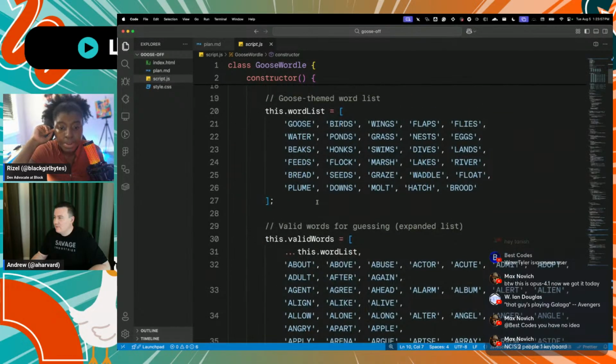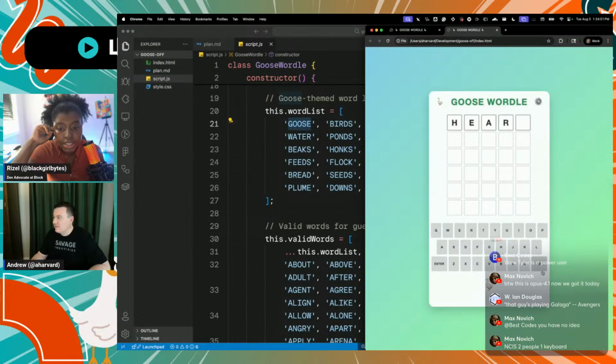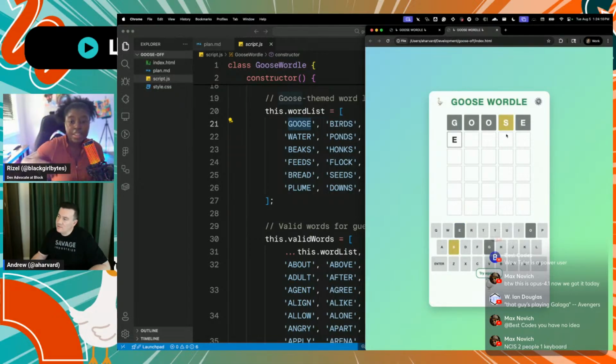Okay. So I think what we may do, look, it put goose first. We're just going to see if that's. Oh, and its valid word list is below and it doesn't include heart, I think. Yeah. I see. Okay, so there you go, right? So I don't know what the current word is that is actually active right now.